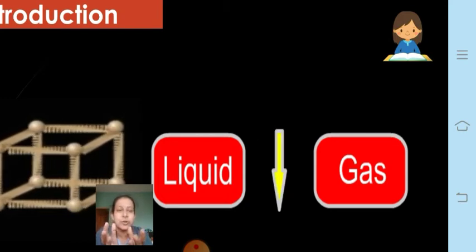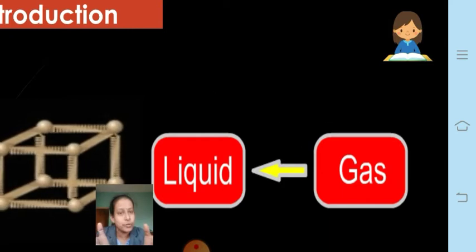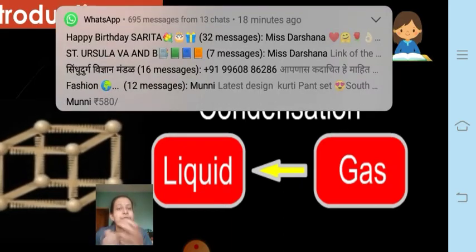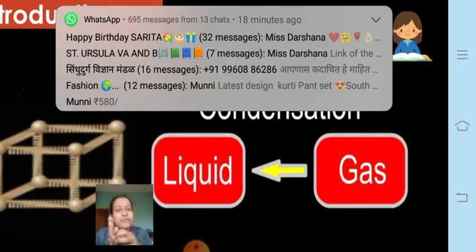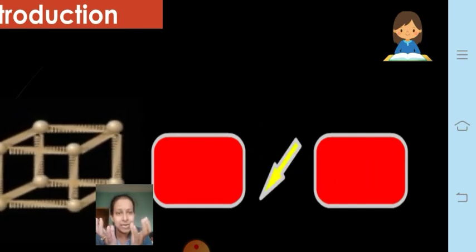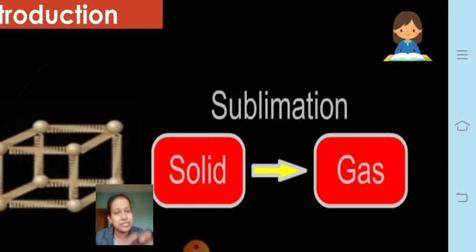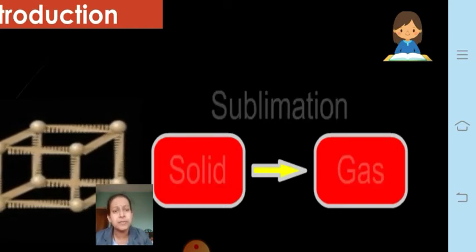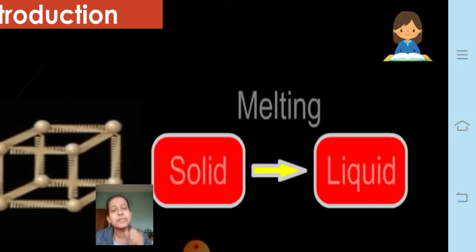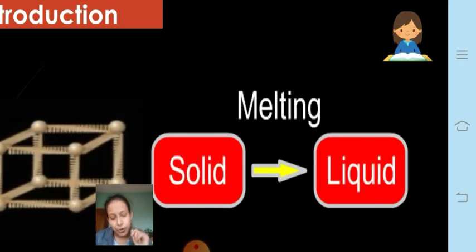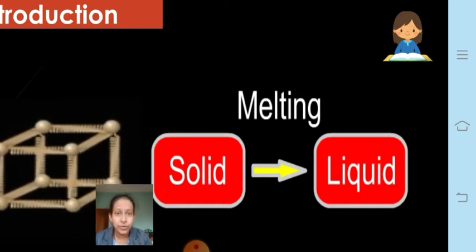Then you will find that the outer object expands, and therefore it increases in volume, whereas the inner object has not yet started heating; it will also start heating due to the transfer of heat. But before that you need to remove it, because once the outer object is heated, it will expand, and you can easily remove the utensil which has got stuck in the center. So this is just to tell you that heat can expand an object, whereas on cooling the same object will start contracting. This is regarding what you have learned last year.